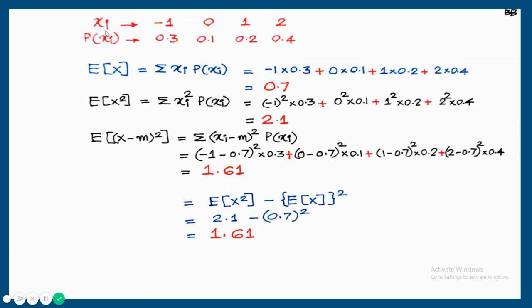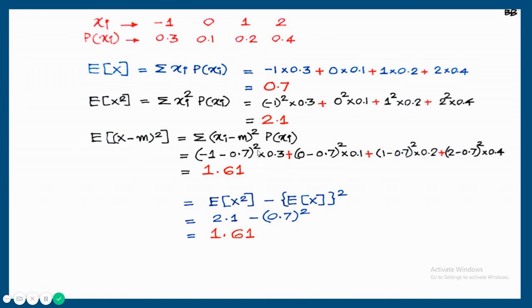Xi is a random variable, that is minus 1 minus mean value. Mean is already calculated, 0.7. So (minus 1 minus 0.7) square into probability 0.3, plus (0 minus 0.7) square into probability 0.1, plus (1 minus 0.7) square into probability 0.2, plus (2 minus 0.7) square into probability 0.4. So that will be 1.61.